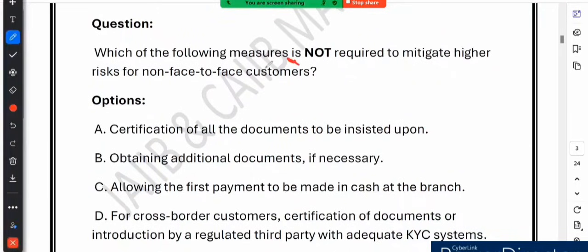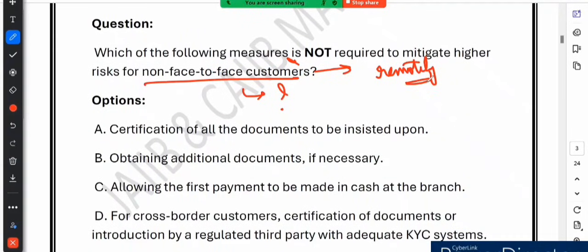Friends, let us first understand what these non face to face customers are. You see this word, non face to face customer, what does it mean? These are people who open an account or do transactions remotely without physically visiting the bank. While this is super convenient, it also comes with higher risk.